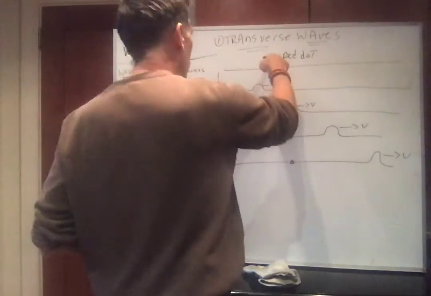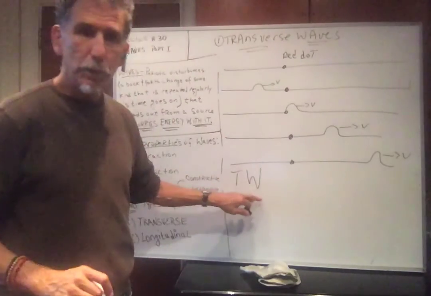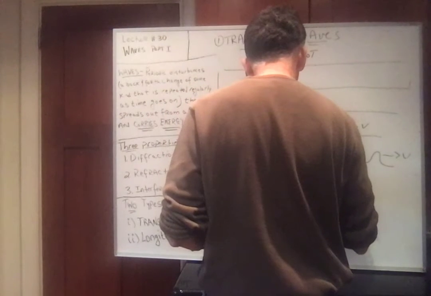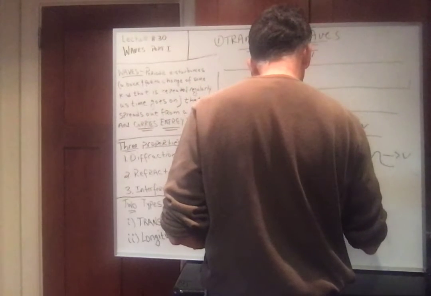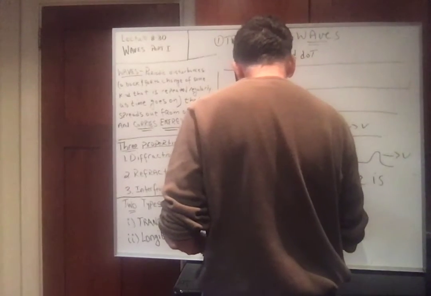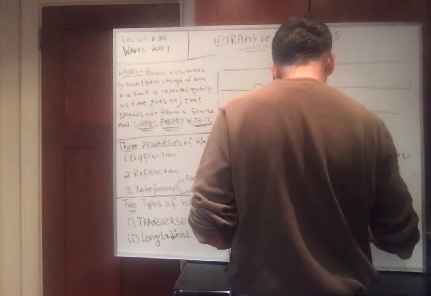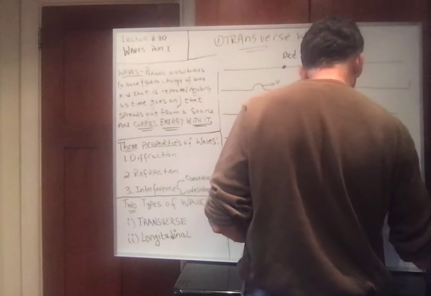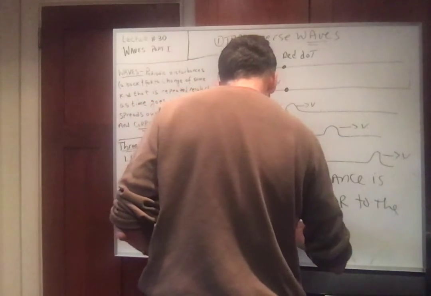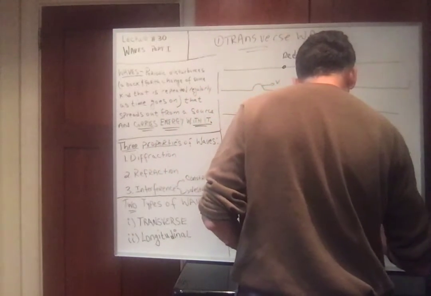So a transverse wave, TW, is a wave where the disturbance is perpendicular to the direction of motion of the wave.